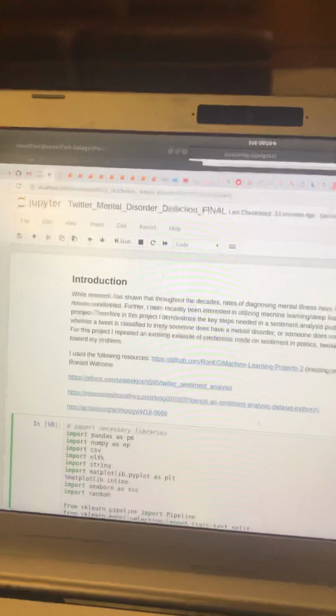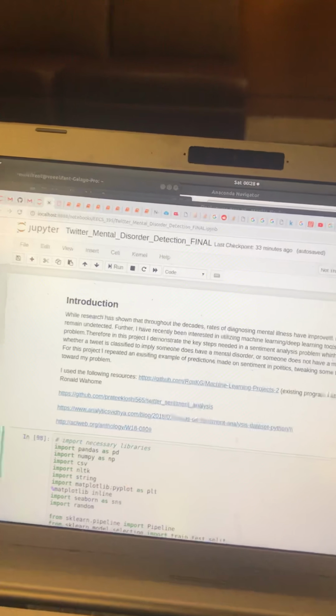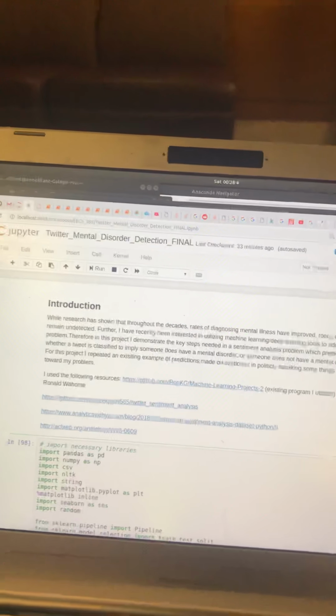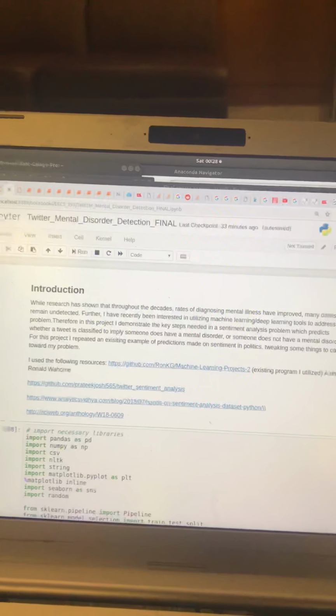I'm here to talk about my project, which is trying to detect mental disorders in tweets. For this project, I used an existing program which detected sentiment in a political campaign and made the necessary tweaks. For any major sentiment analysis problem, you need to understand the problem, pre-process your tweets and clean them up, tell a story and visualize them, and extract features, so turn the words into a vectorized form that the computer can understand, and build your model out of that.